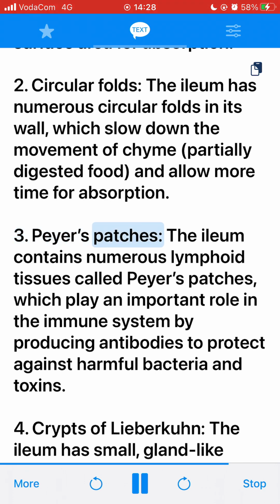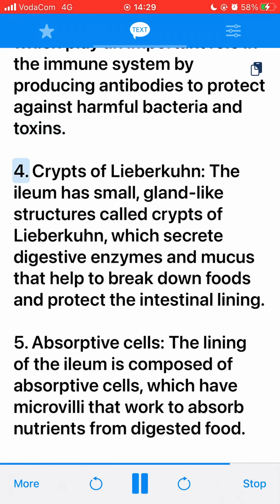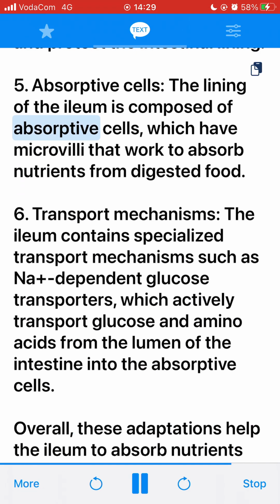Peyer's patches. The ileum contains numerous lymphoid tissues called Peyer's patches, which play an important role in the immune system by producing antibodies to protect against harmful bacteria and toxins. 4. Crypts of Lieberkühn. The ileum has small, gland-like structures called crypts of Lieberkühn, which secrete digestive enzymes and mucus that help to break down foods and protect the intestinal lining. 5. Absorptive cells. The lining of the ileum is composed of absorptive cells, which have microvilli that work to absorb nutrients from digested food. 6.